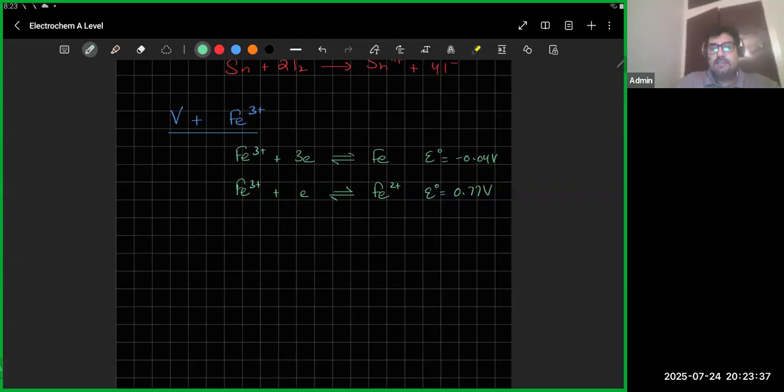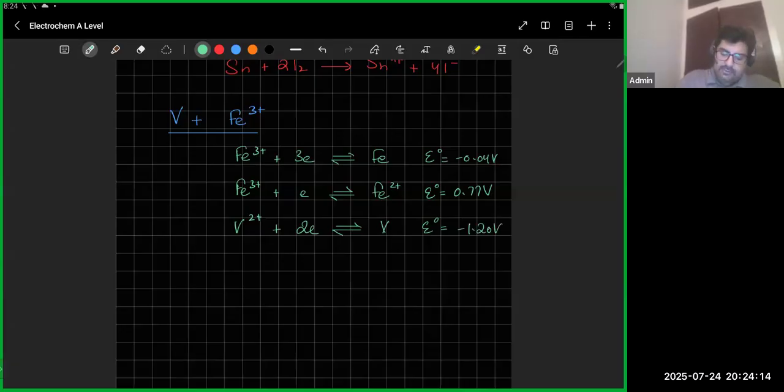And the E naught is 0.77 volts. For vanadium we just have one equation, the one that involves a redox reaction with vanadium. That's V2 plus 2 electrons, and it's becoming vanadium. And the E naught is minus 1.2 volts.